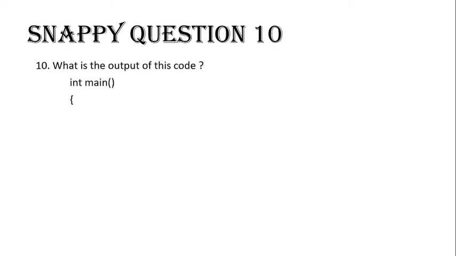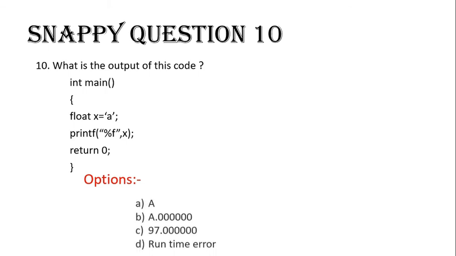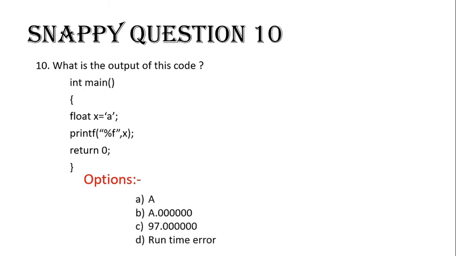Here is Snappy question 10. For this question also you have 10 seconds. What is the output of this code? You have to solve this problem and predict the output. Is it A, B, A.000? Is it C, 97.000? Is it D, runtime error? Try to answer on your own, and your time starts now.